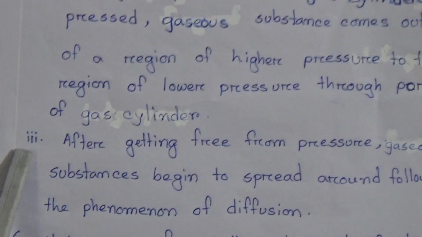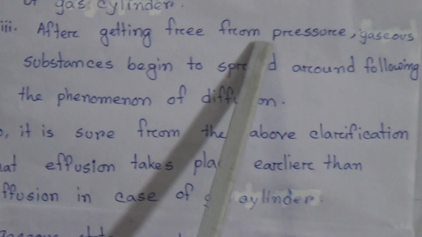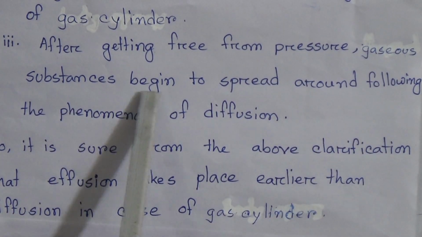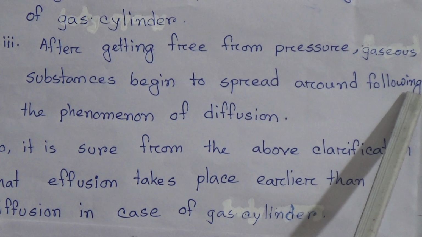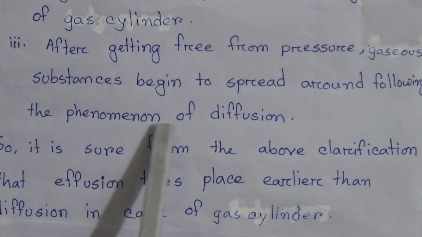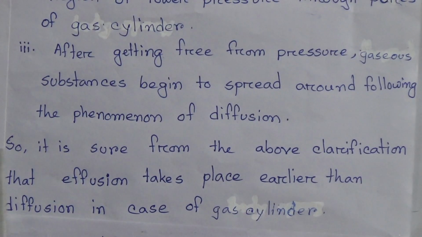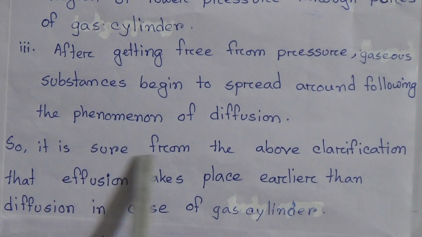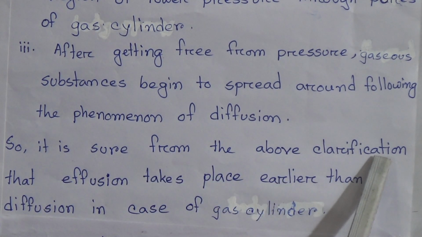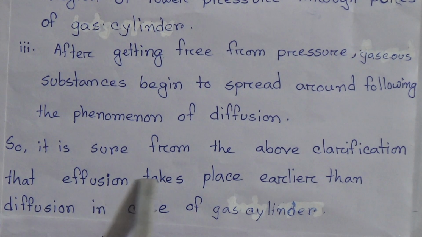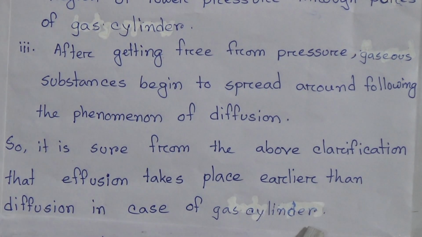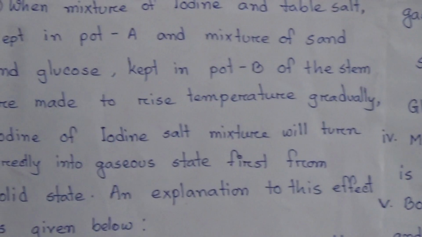Last one is, after getting free from pressure, gaseous substances begin to spread around following the phenomenon of diffusion. So it is sure from the above clarification that effusion takes place earlier than diffusion in the case of a gas cylinder. Now come to question number C.